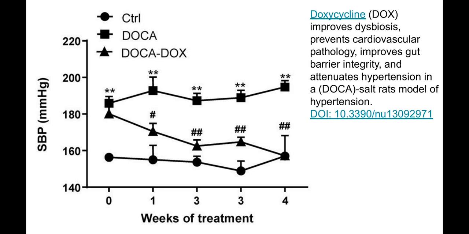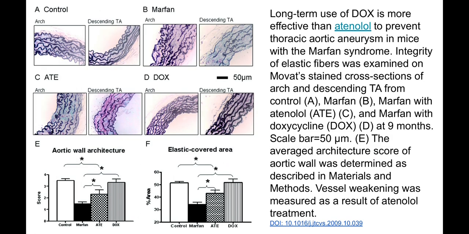Doxycycline improves dysbiosis, prevents cardiovascular pathology, improves gut barrier integrity, and attenuates hypertension in rats. So it is again very interesting. If rats have high blood pressure, you see it goes like this, but if they are also treated with doxycycline, the blood pressure eventually goes down to the level of normal blood pressure in the rat.